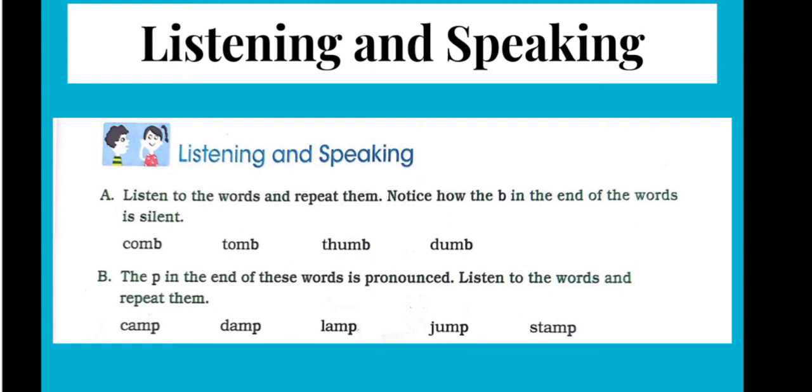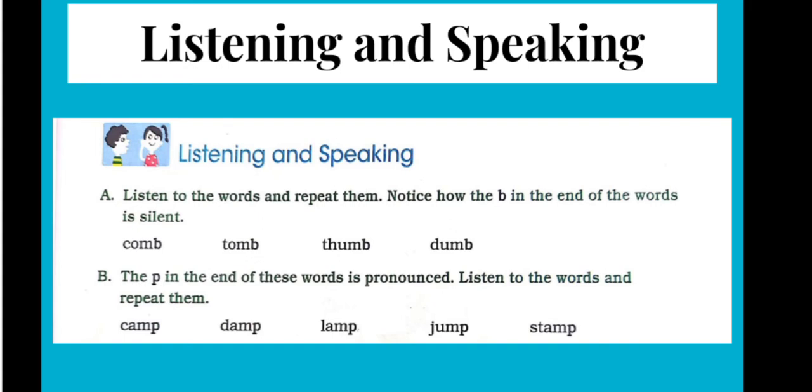The first word is COMB. It's comb. That is, B is silent. B is only pronounced up till M. It's comb. Next word is TOMB. It's tomb. Third one, THUMB, is thumb. And the fourth word is DUMB. It's dumb. Okay, in all these words, the letter B is silent.